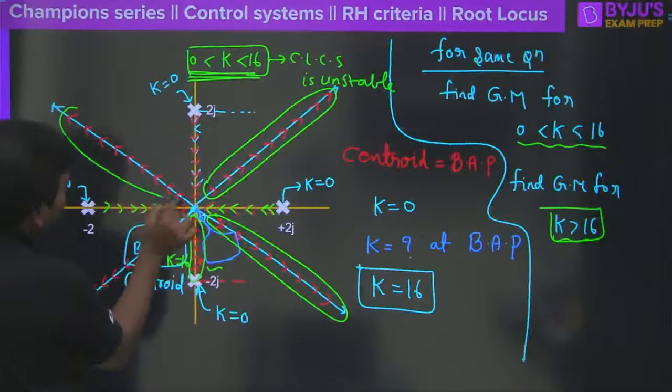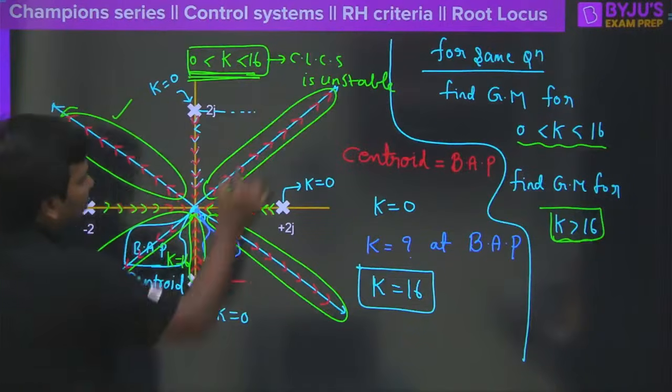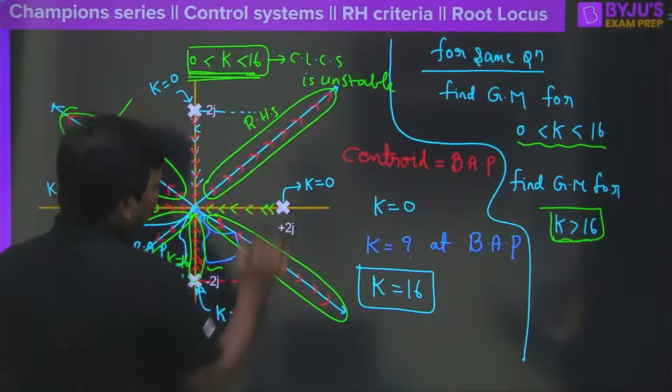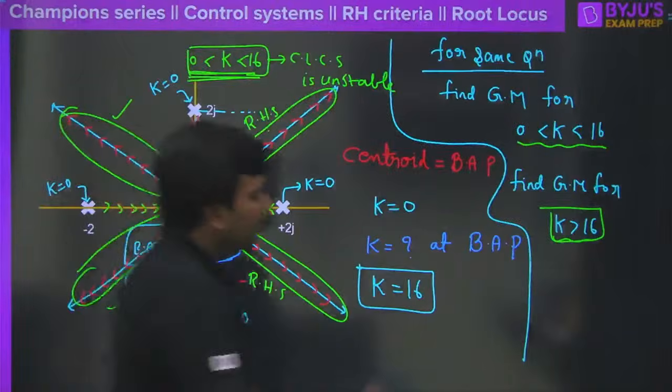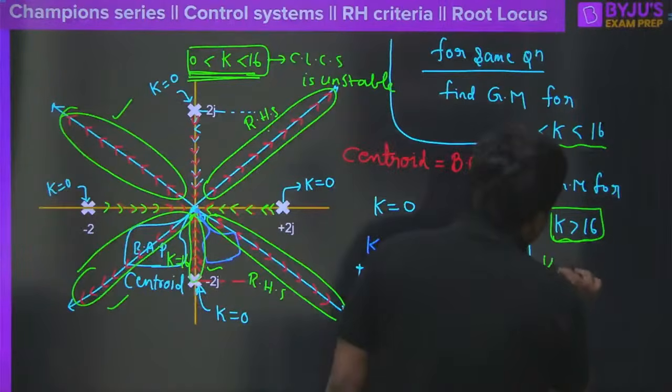This is there in the left hand side and this is there in the left hand side. Means this is okay, this is okay, but this is the problem. Now this is there in the RH side and this is there in the RH side, correct? What does it mean? It means that for k greater than 16 also, this is unstable only.